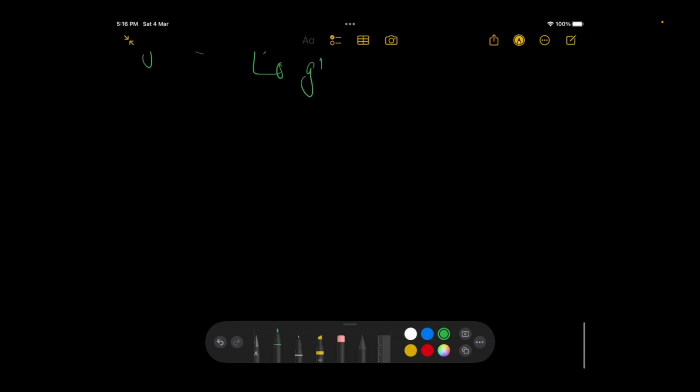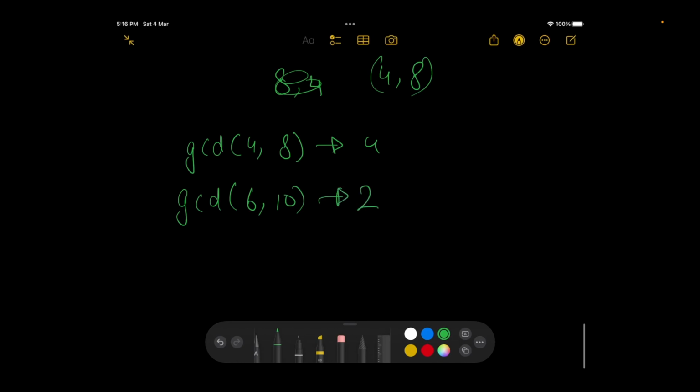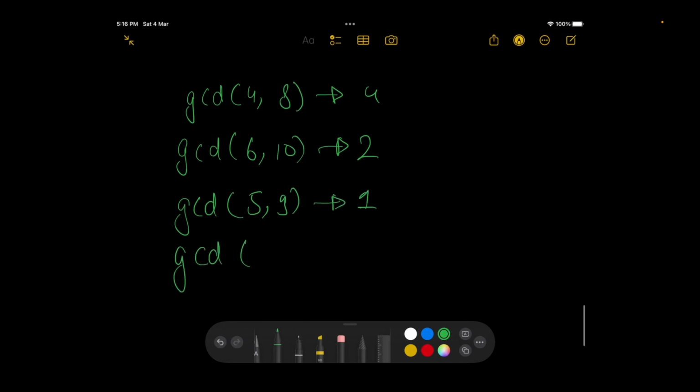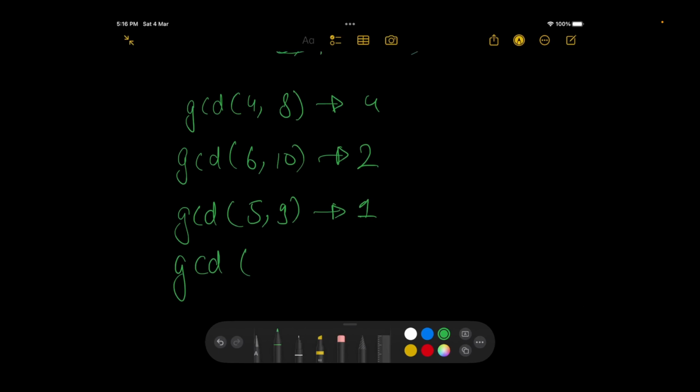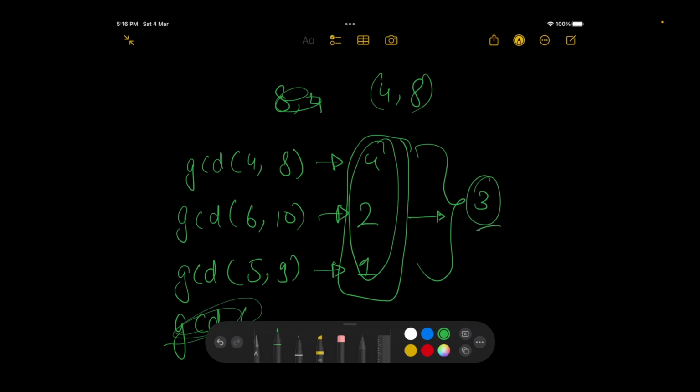Just to give you an example, let's say the numbers were 4 and 8, since A is less than B. The GCD of 4 and 8 is 4. If I add 2, they become 6 and 10, and their GCD is 2. If I add 1, they become 5 and 9, and their GCD is 1. Is there any possibility of making a different GCD? No, these are the only possibilities. You can add any amount x to A and B, and they'll only give these GCDs: 1, 2 and 4. So the number of GCDs possible is 3, and we print the answer 3.